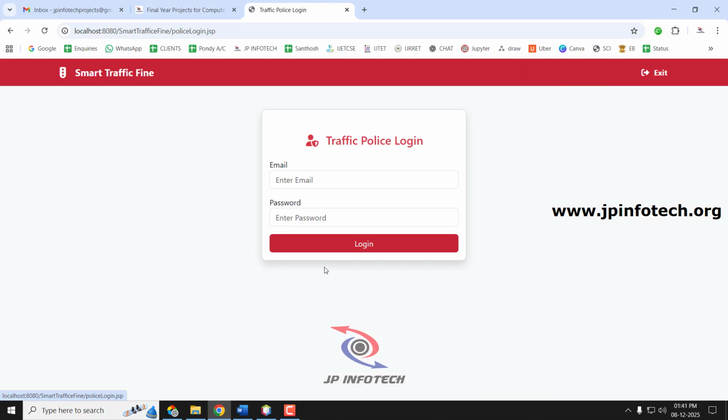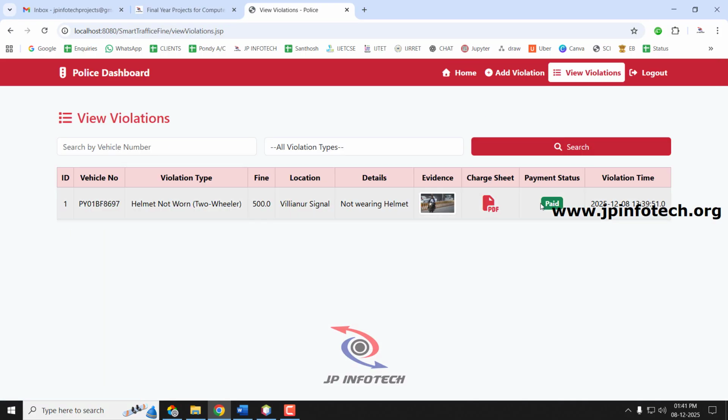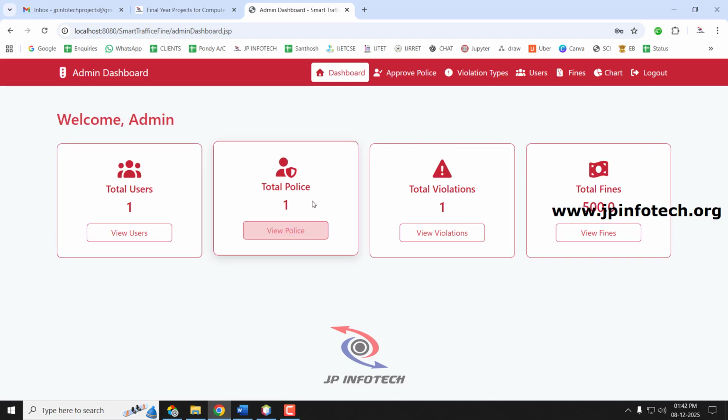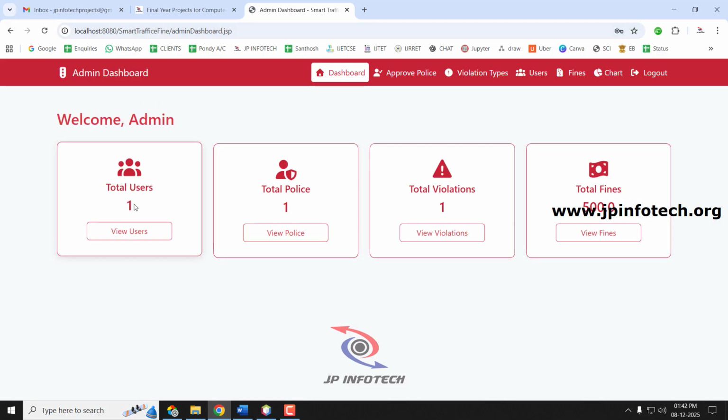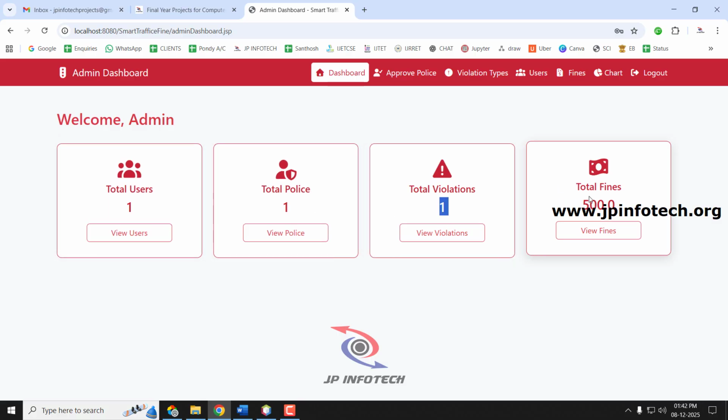If I go to the traffic police of Alice, who has registered the complaint, you can see in the view violation that the status has now changed to paid. So now if you go to the admin login, in the admin part you can see the dashboard is updated with the total user of 1, traffic police 1, total violation and fine collected, everything has been updated.